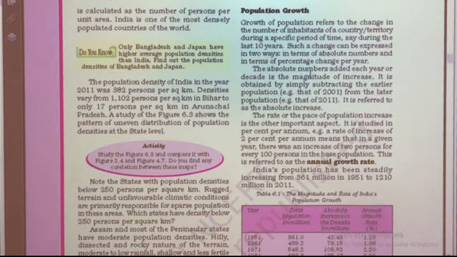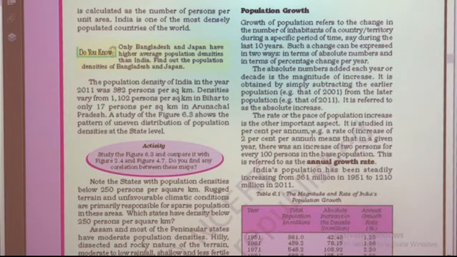After 2011, in 2021 also we added some population. So this is called absolute number of population growth. Now, what is the meaning of percentage?